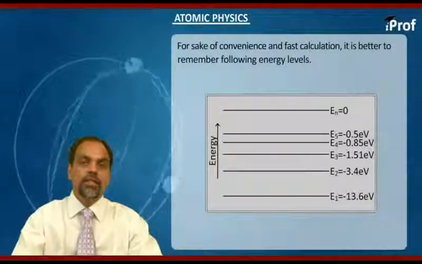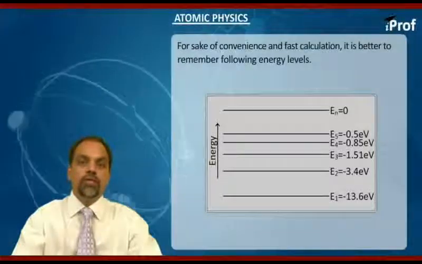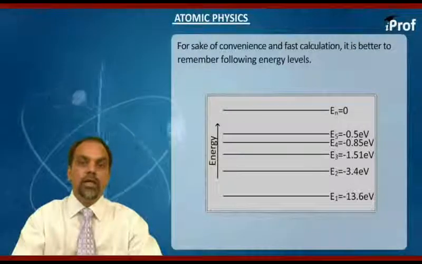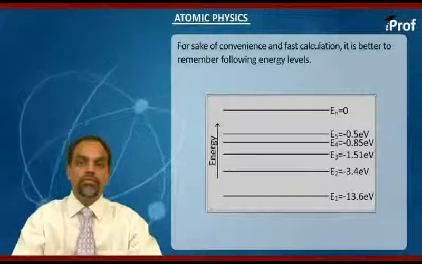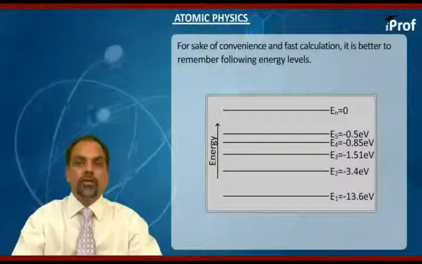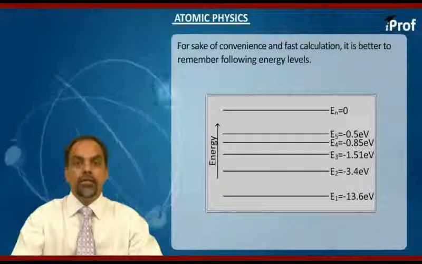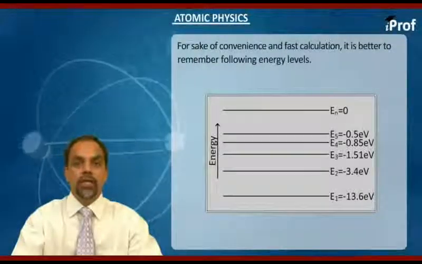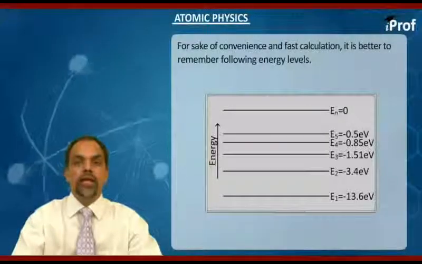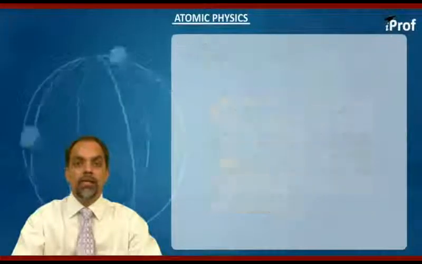The other important point is we need to remember certain differences also. The first difference, which is the difference of energy between first and second level, and it is 10.2 electron volt. Similarly, the energy difference between first and third is 12.1 electron volt. So these few values will be helpful while making calculations on problems based on atomic model. I repeat again that for other atoms we need not remember energy values. Just for hydrogen atom, which will be acting as a base for calculation, let's remember these values, and these energy values are also referred as atomic quantum states.